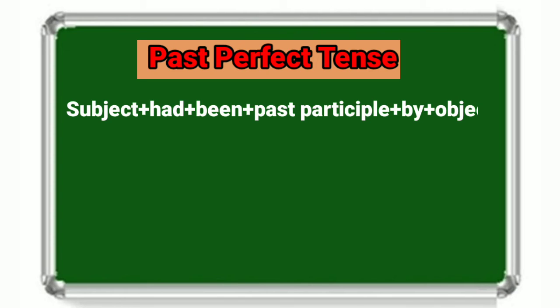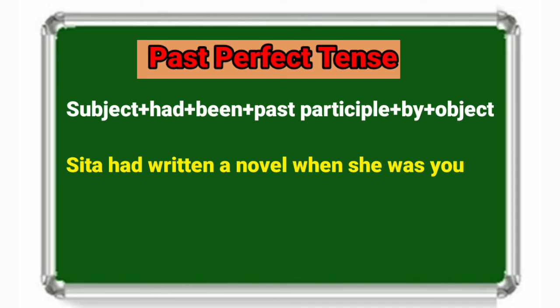For example, Sita had written a novel when she was young. Here, object of active voice is a novel, will be taken as subject of passive voice. Auxiliary verb had will come. After that, we write been.